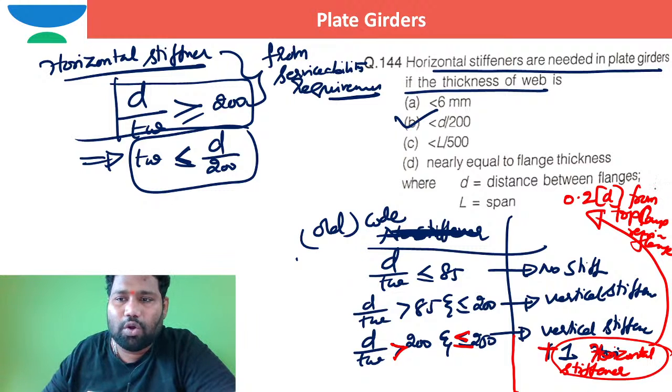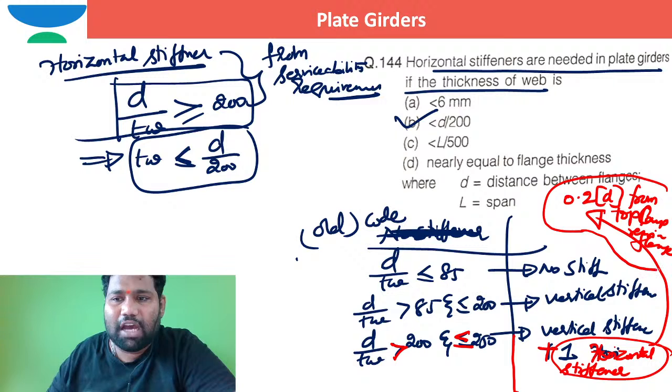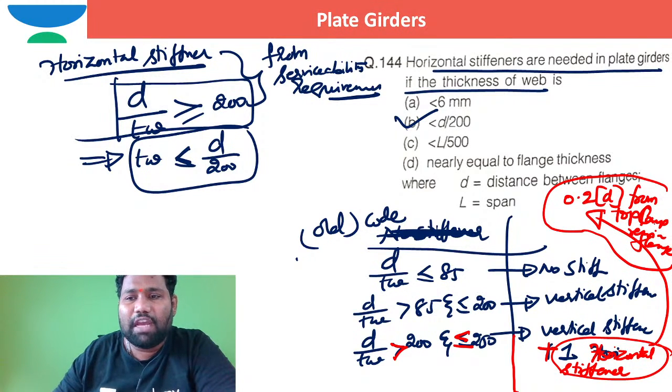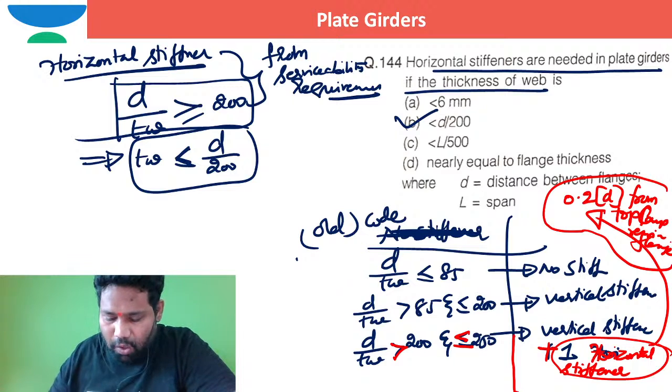So that's the reason why the code says if you are keeping the first horizontal stiffener, that first horizontal stiffener must be kept at a depth of 0.2 times D from the top compression flange. Okay, right.